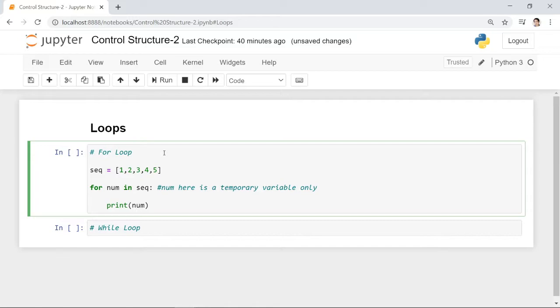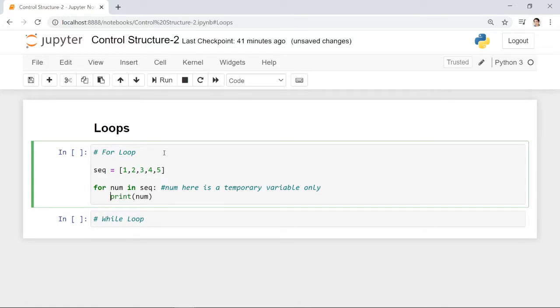You can name this num whatever you like, but in programming, you name variables with their meaning. Don't just define this as x. Define variables with meaningful names. That is a best practice. And again, don't forget the tab.